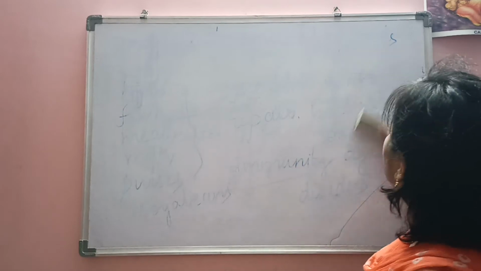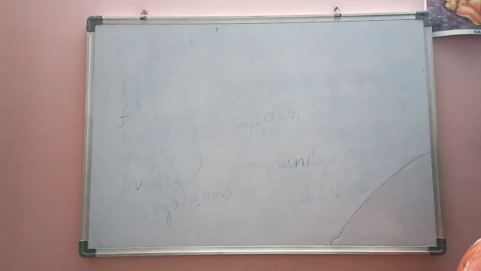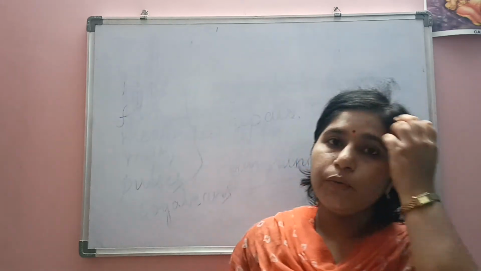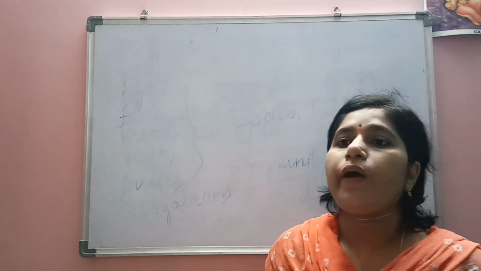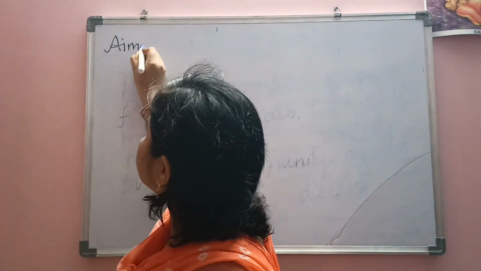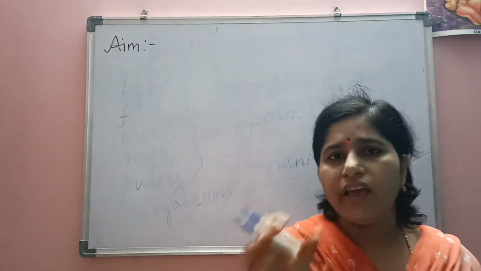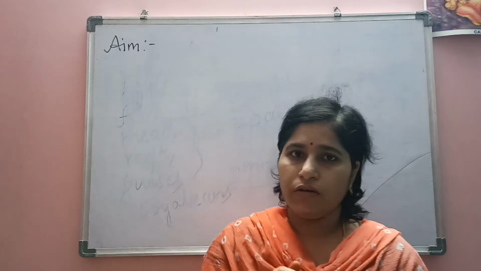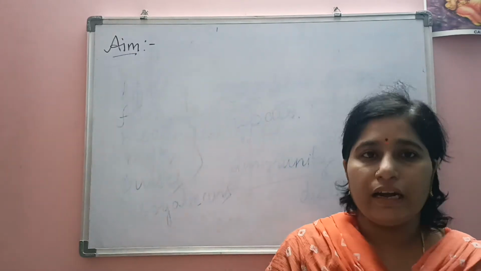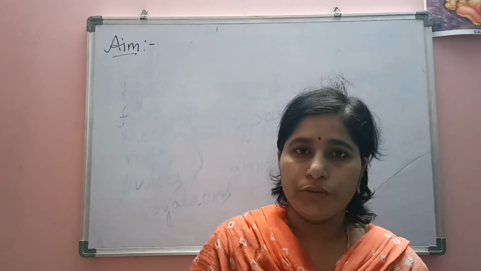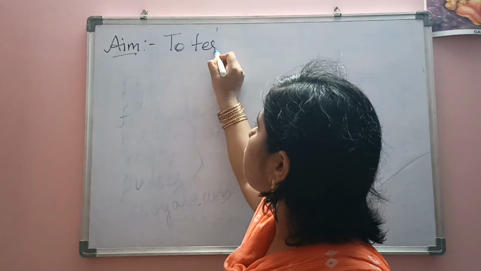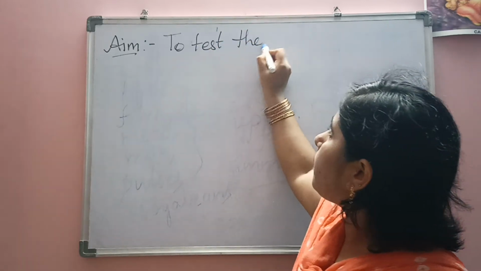For testing the proteins, what do we require? For doing any experiment, we have to follow some steps. The first step is the aim. So what is our aim? Today what experiment are we going to do? Our aim is to test the proteins.